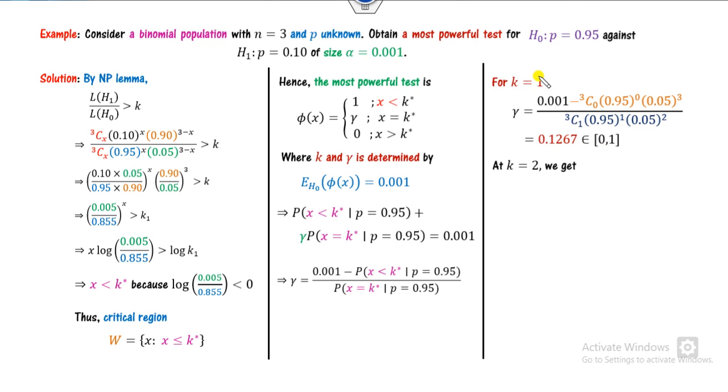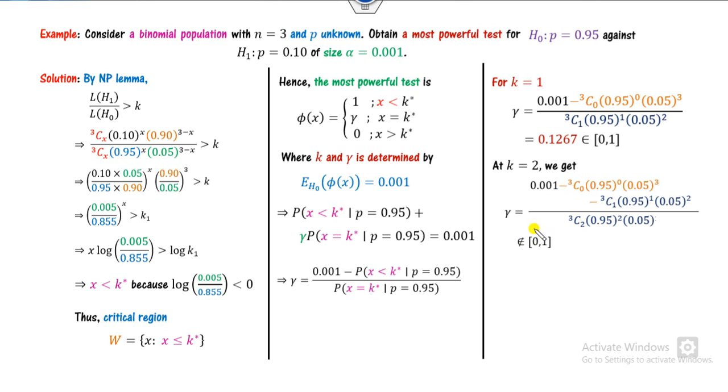We can consider the second case, when k is equal to 2. So gamma will be 0.001. x strictly less than 2 means 0 and 1, divided by x equal to 2. So we can calculate the value: this is the value at x equal to 0, this is the value at x equal to 1, divided by this.